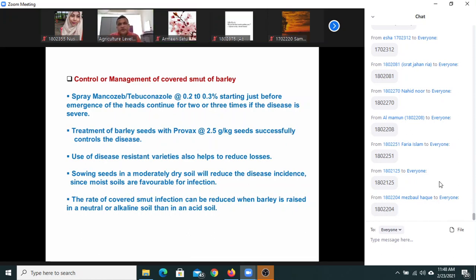Yes, it's a good question. You can say the disease, this is a disease, but when someone asks you, name some diseases where we can see the sign, you can tell that powdery mildew, smut, rust, we can see the sign. In this case of pathogen, we can see the sign, because the pathogenic structure you can notice. Powdery mildew, in this case, also you can see the black structures.